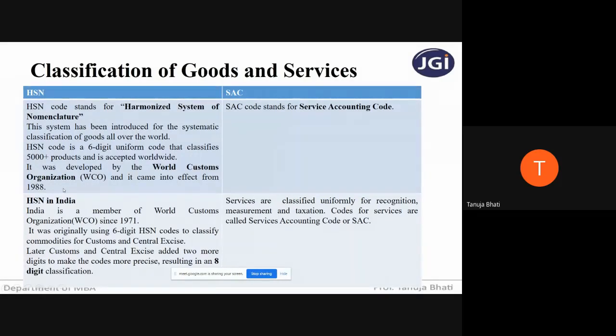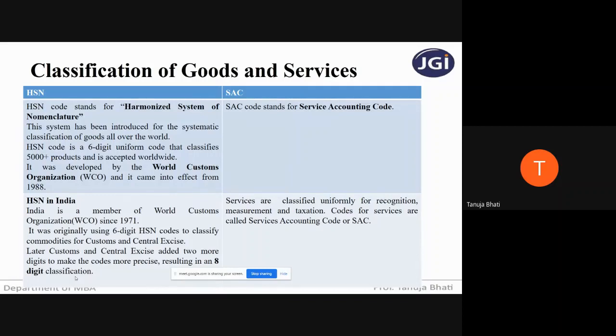But let us see how this HSN was adopted in India. India has been a member of the World Customs Organization since 1971, and HSN is usually a 6-digit code to classify goods. But in India, the Customs and Central Excise later added 2 more digits to make the code more precise, resulting in an 8-digit classification. So any product in India is given an HSN code, which is mandatory under GST, students.